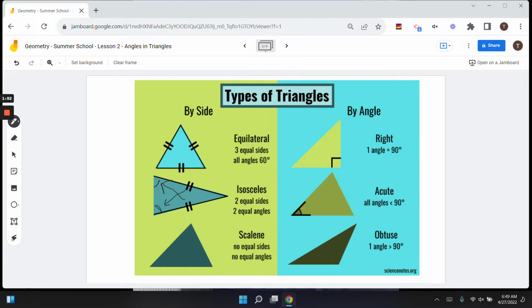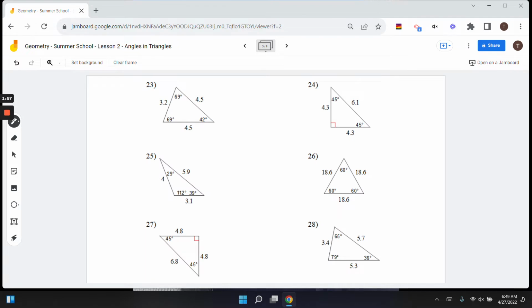So if we practice some classifying, we can start with the angles. So what I'm really checking for is, do I have a right angle? Do I have an obtuse angle? I don't in this. So this one's going to be acute because all angles are less than 90. I do have two equal sides here, so that means it's acute isosceles.